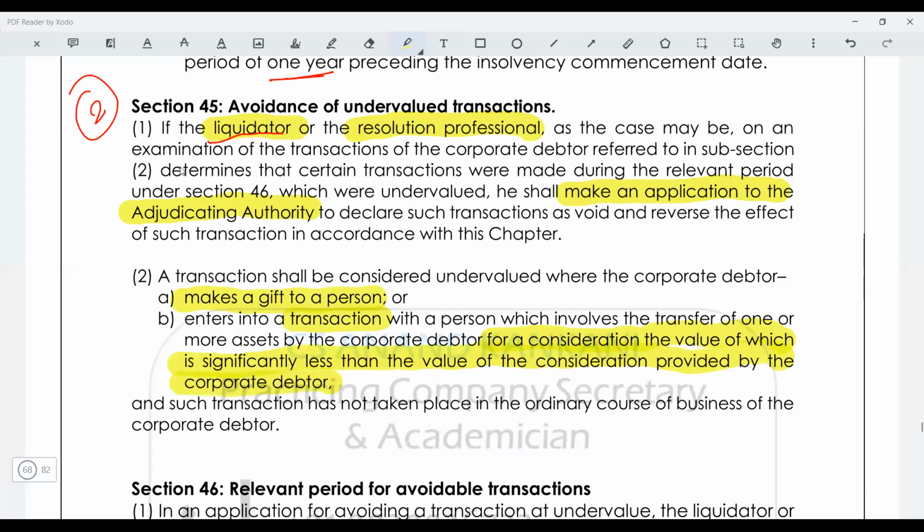So 1000 ka 200 crores you'll fall here, or if I give it as a gift to Mansi, and this has not taken place in the ordinary course of business. If it takes place in the ordinary course of business, then again it is not. So this is again a common point. Everywhere you'll see this. If the transaction is being entered in the ordinary course of business, there is no problem.